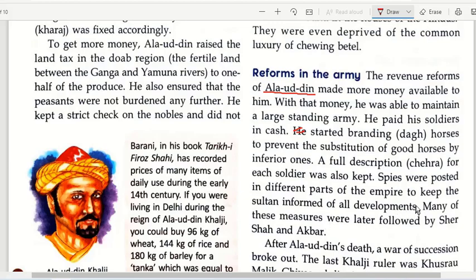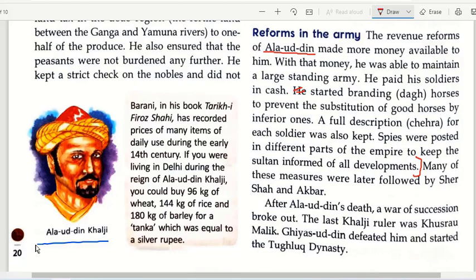In this we are addressing both parts of the question, that is, first it asks who introduced them. So the name is Alauddin Khilji. If you have any problem, you can just pause the video and look at the answer again. If you still do not understand it, then we will discuss it in the class. So instead of he, you have to write Alauddin Khilji started branding Dag, that is horses, to prevent the substitution of horses. You will be writing till this point, that is, developments.